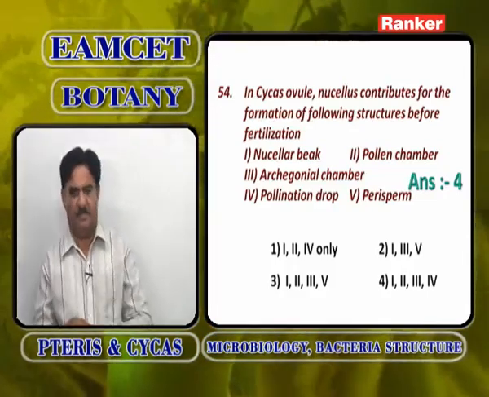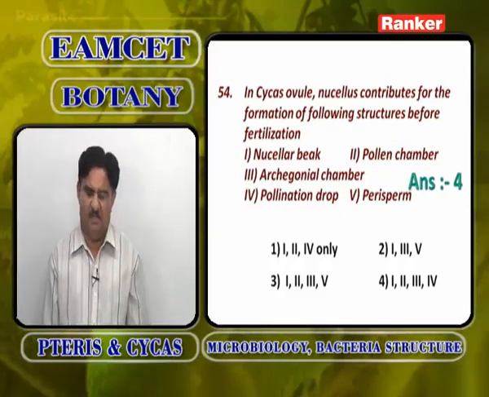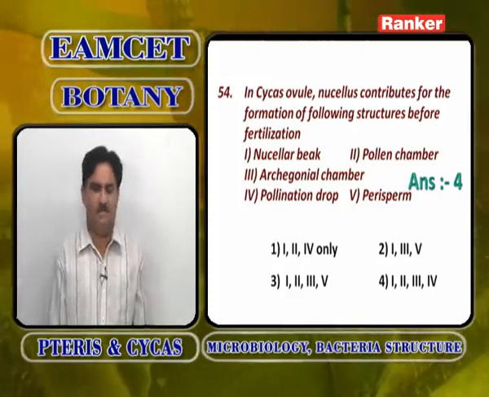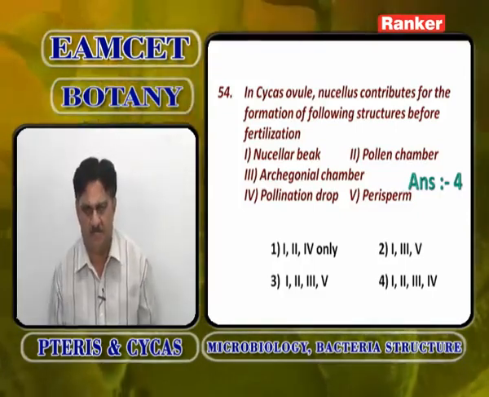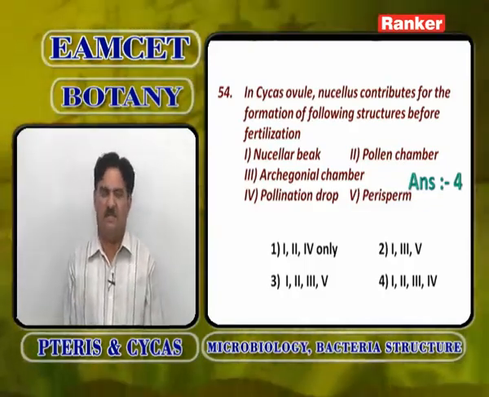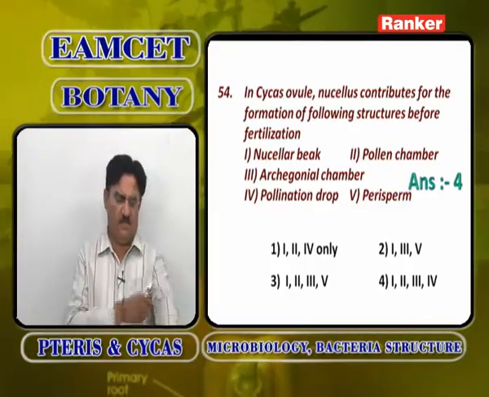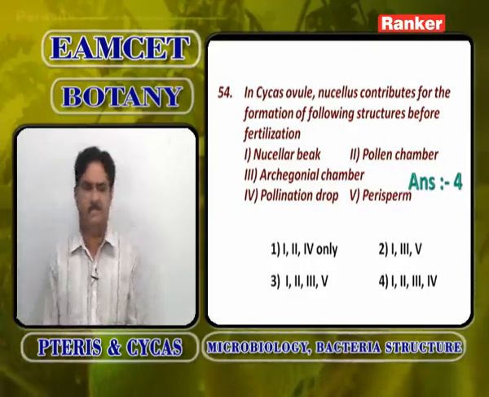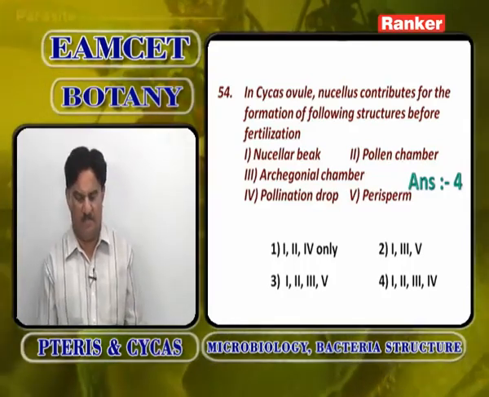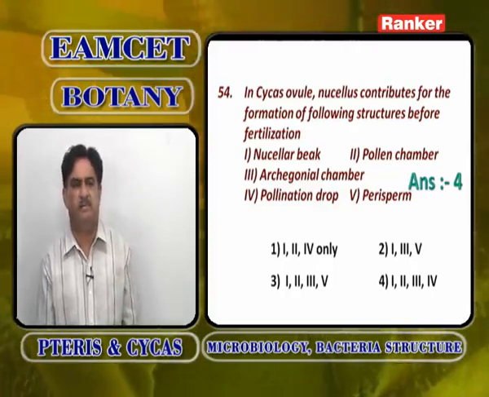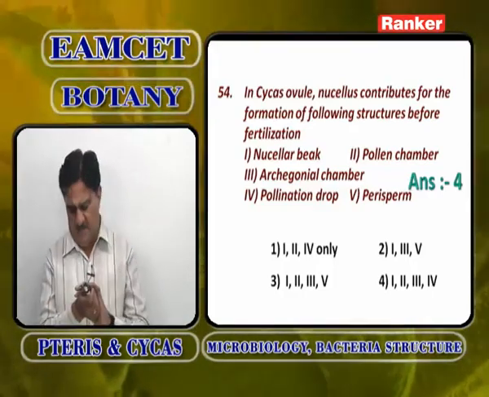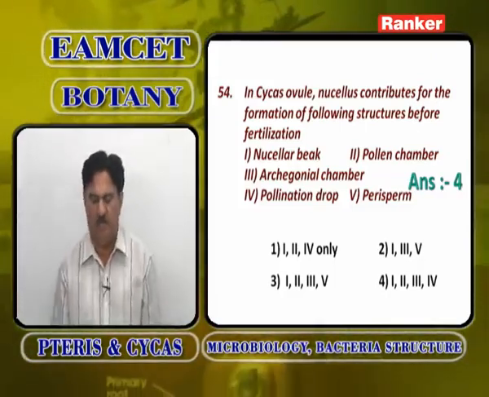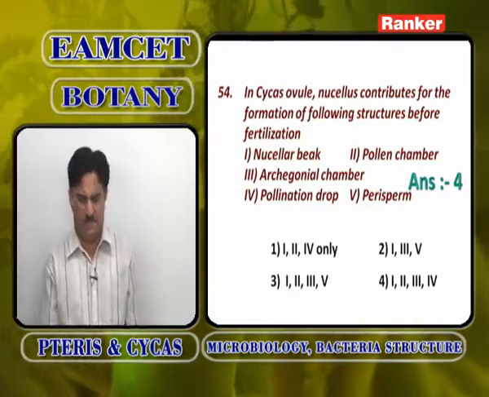Nucellar beak, pollen chamber, archegonial chamber and pollination drop come from nucellus. Perisperm is also a remnant of nucellus, but the question here is before fertilization. So the fifth option will not come. 1, 2, 3, 4, so the fourth option is the answer.